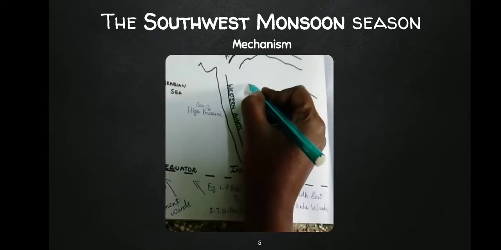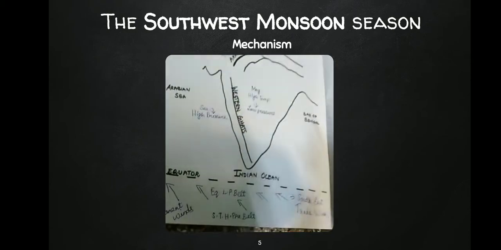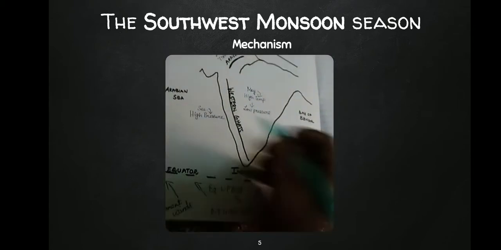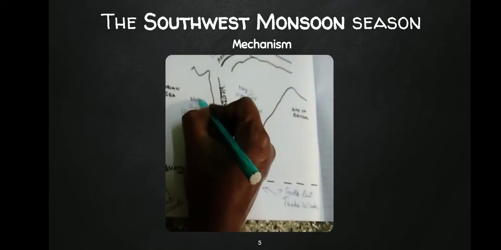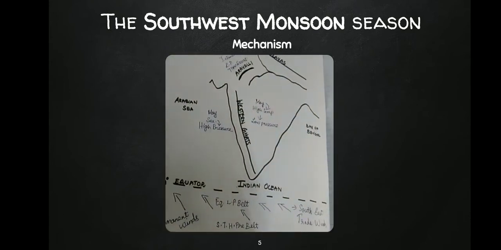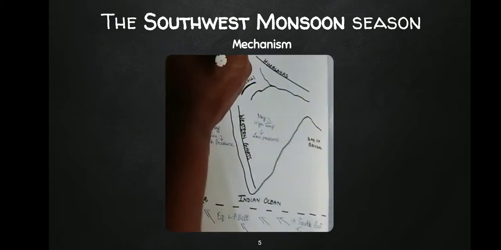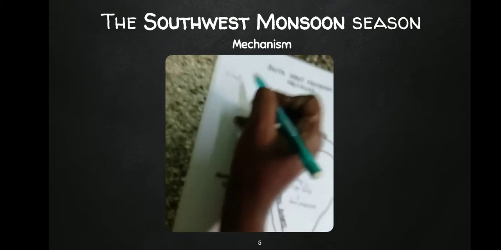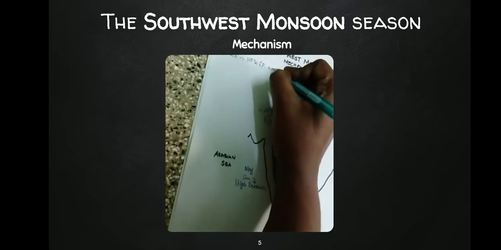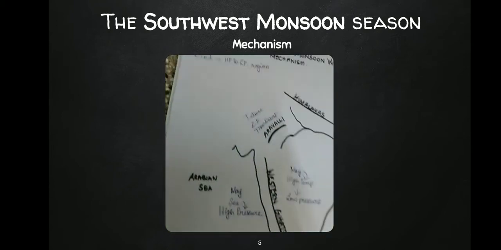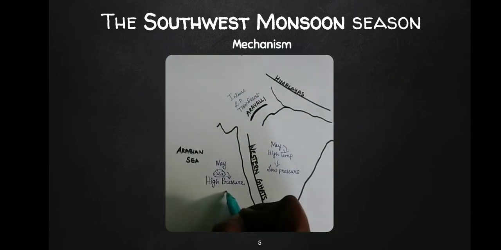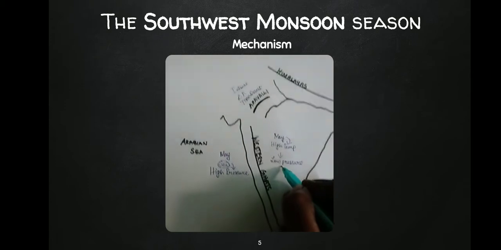So in the month of May, what happens is the temperature is high, therefore the pressure is low. By that time in the month of May, the sea has high pressure. We always know that the wind blows from high pressure to low pressure region. So which is the high pressure region now? It is the sea with high pressure. Which is the low pressure region? It is the land with low pressure.